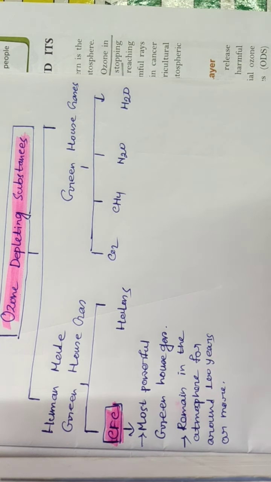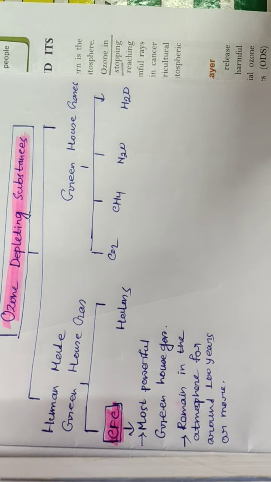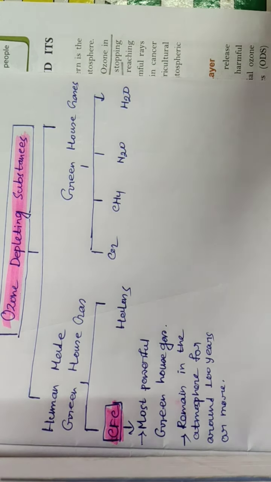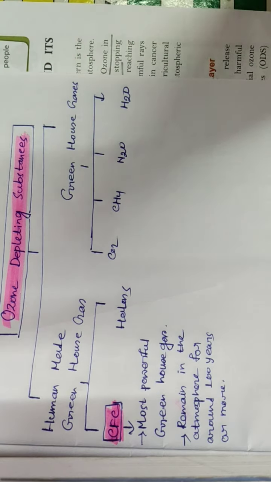Now this ozone is nowadays in a very dangerous condition. How? In Antarctica, that is in the southern pole, we noticed one very large hole in the ozone layer. That means ozone is depleting day by day.